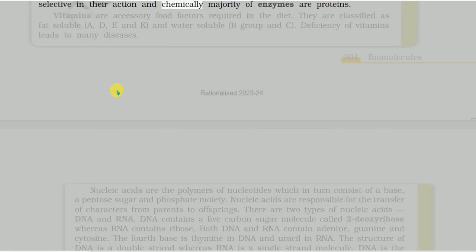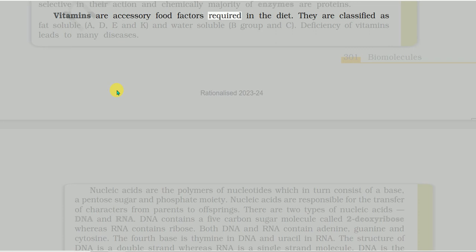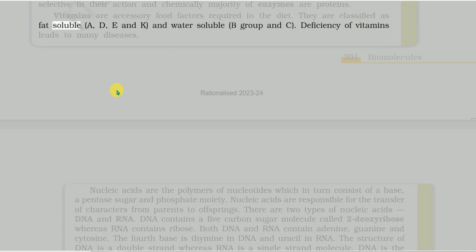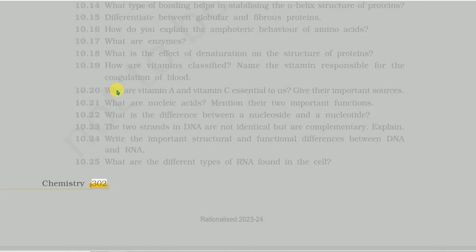Vitamins are accessory food factors required in the diet. They are classified as fat-soluble: A, D, E and K, and water-soluble: B group and C. Deficiency of vitamins leads to many diseases. Nucleic acids are the polymers of nucleotides which in turn consist of a base, a pentose